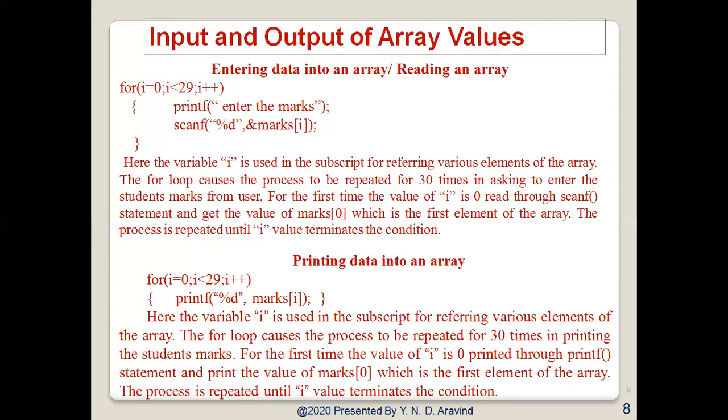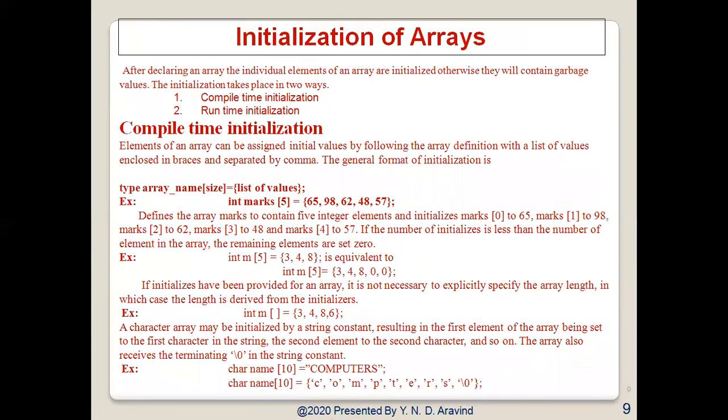For the first time, the value of I is 0, printed through the printf statement, and the value of marks of 0, which is the first element of the array, is printed. The process is repeated until the I value terminates the condition. So in this fashion, we can both accept the values of I and print the values of I.